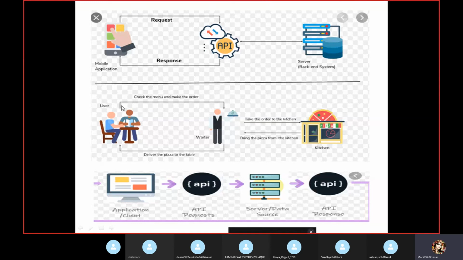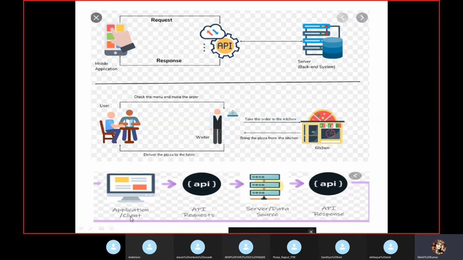Another example is if you're going to a restaurant, right? That is your menu. You check the menu and make the order, right? This is the waiter. The waiter is doing the mediating between you and the kitchen people, right? They take the order and bring the pizza. So again, this is another example of how the API is working. And this is the technical view of how the API is working.